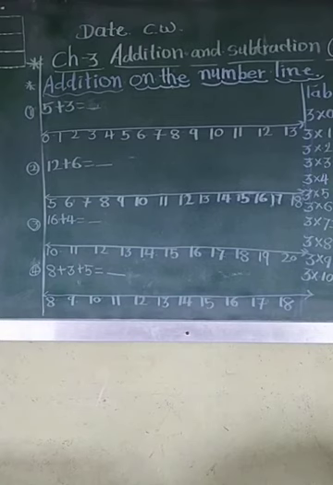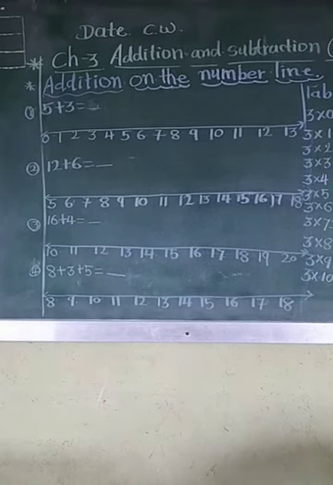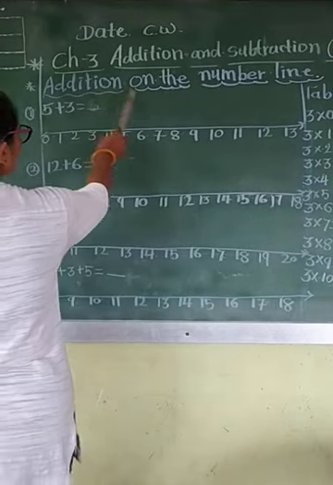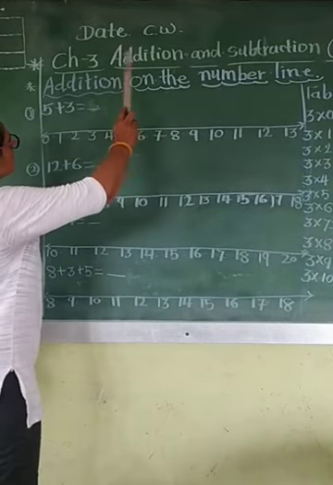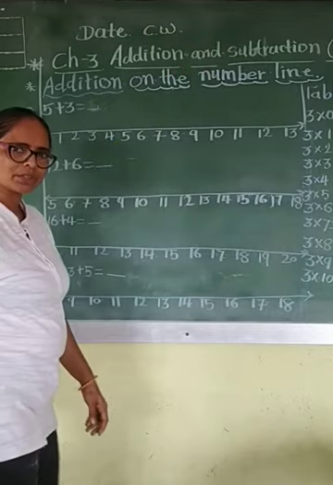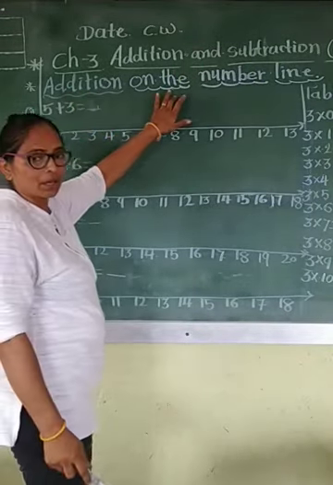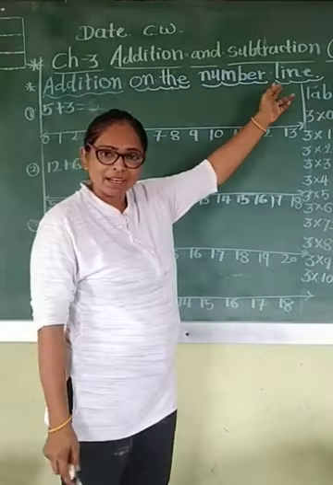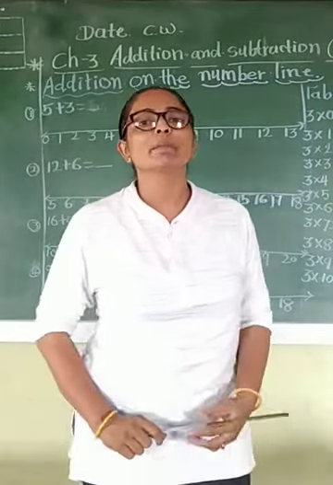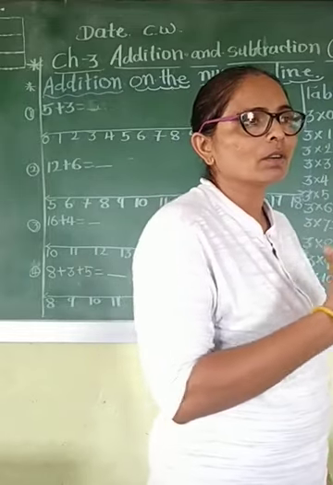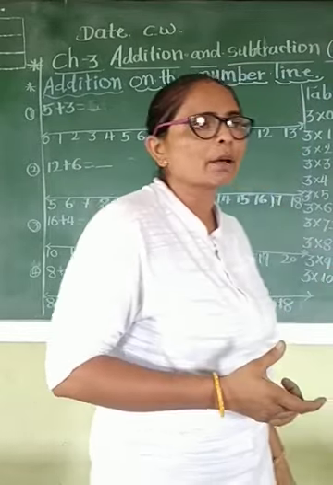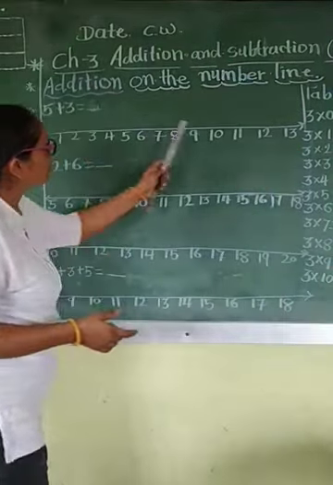Okay, chalo. Our chapter is the same. Chapter 3, addition and subtraction. And today's topic is addition on the number line. A number line is a line that has numbers on it. In our previous chapter, we completed the number line from 1 to 20, or found the missing numbers on the number line.